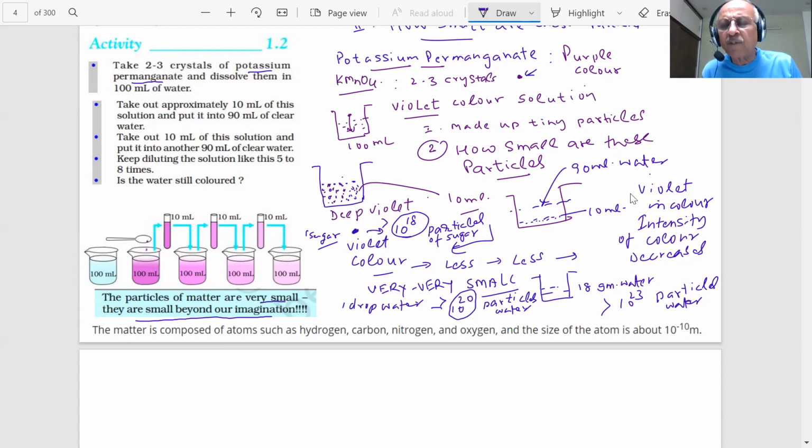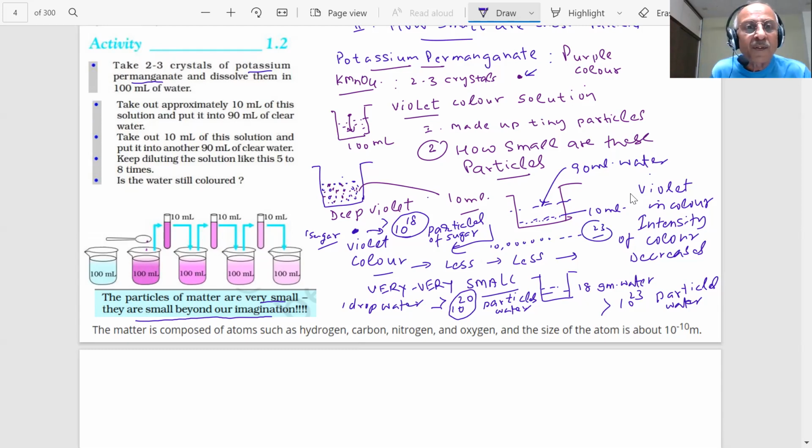I have given you a number to show that. What do you mean by 10 power 23, students? 18 grams of water has more than 10 power 23 particles. How do you write 10 power 23? How many zeros will you put? 23. So how big will that number be, students?